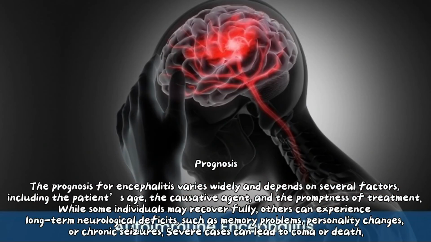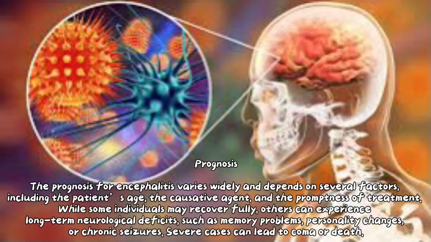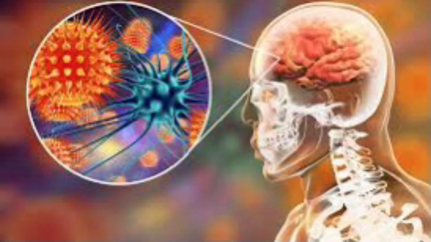Prognosis: the prognosis for encephalitis varies widely and depends on several factors, including the patient's age, the causative agent, and the promptness of treatment. While some individuals may recover fully, others can experience long-term neurological deficits, such as memory problems, personality changes, or chronic seizures. Severe cases can lead to coma or death.